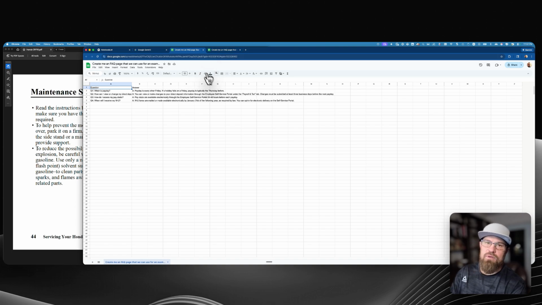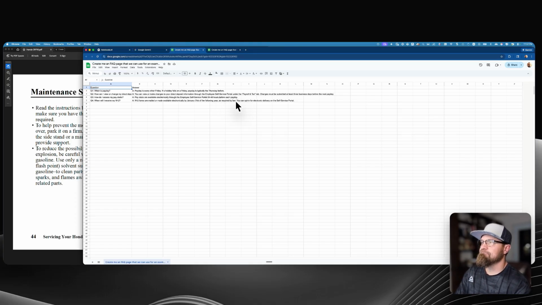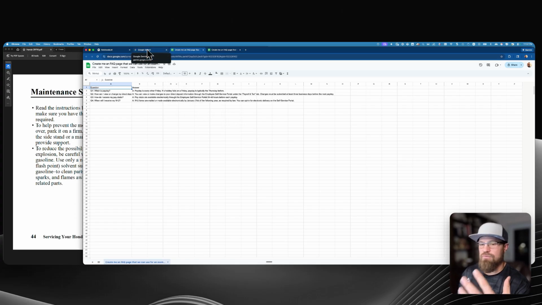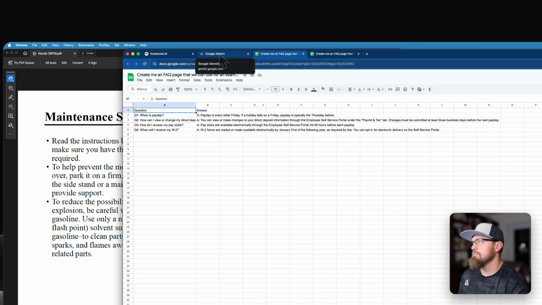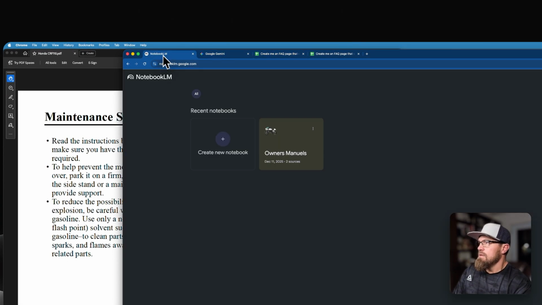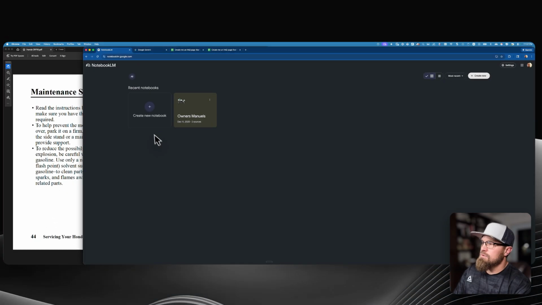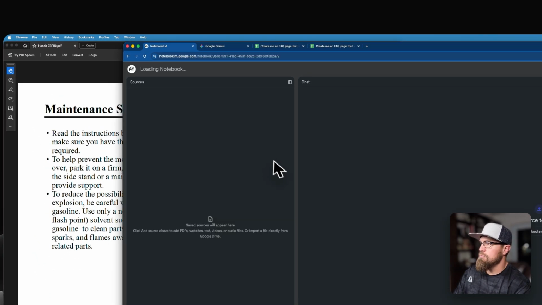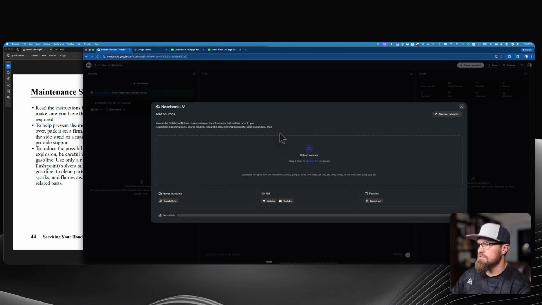So let's say we got here, we could keep going. You could have all your company's SOPs, FAQs, standard operating procedures, things in your general operations manual, just different things like that, either for your employees or team. And what I could do is come right here and create a new notebook, because I'm going to give this stuff out. I want my employees to look up here and come for answers when they can't get a hold of me. And like I said, you can have up to 50 sources.